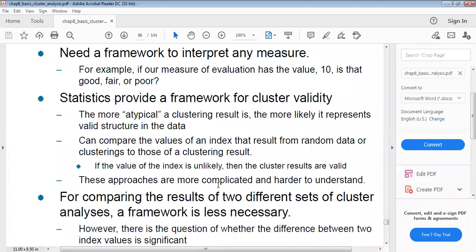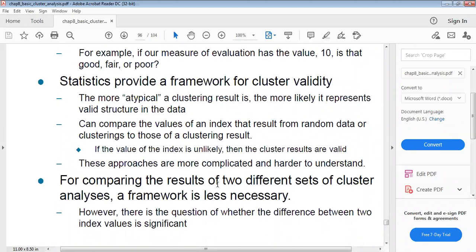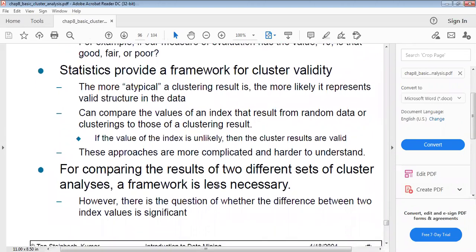You can compare the values of the index that result from random data or clusterings to those of a clustering result. If the value of the index is unlikely, then the cluster results are valid. Generally, when comparing the results of two different sets of cluster analyses, the framework is less necessary.